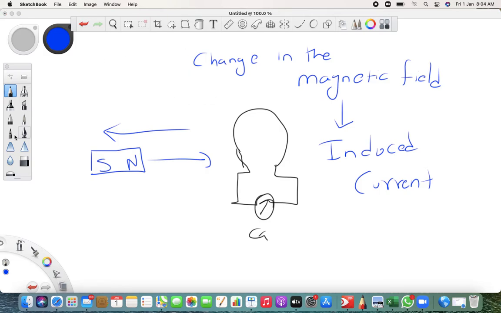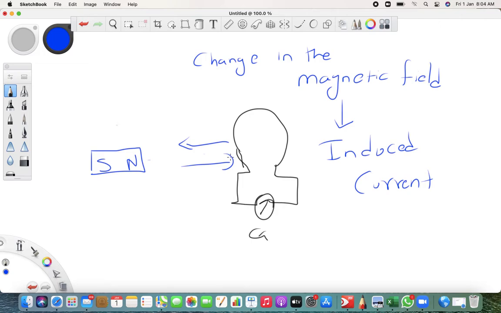Now they thought of another way also. What did they think of? Let's say I keep this magnet here only, and what if I take the loop near and away from the magnet? Will you see the same result? The answer is yes. We will see the same result.